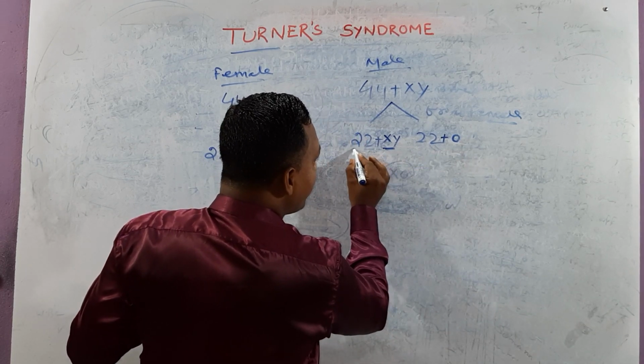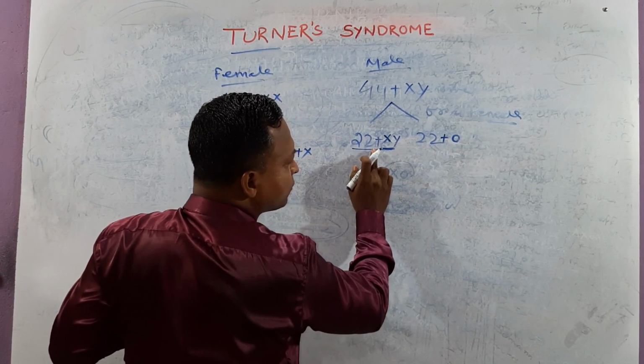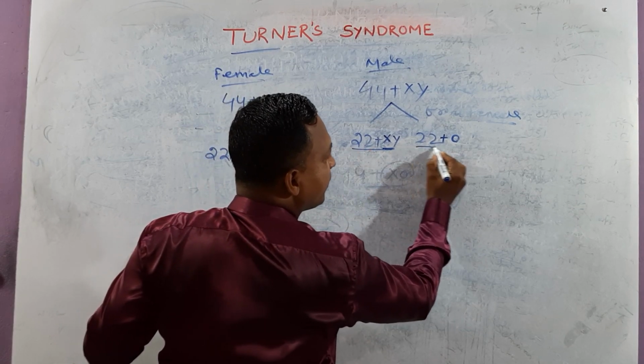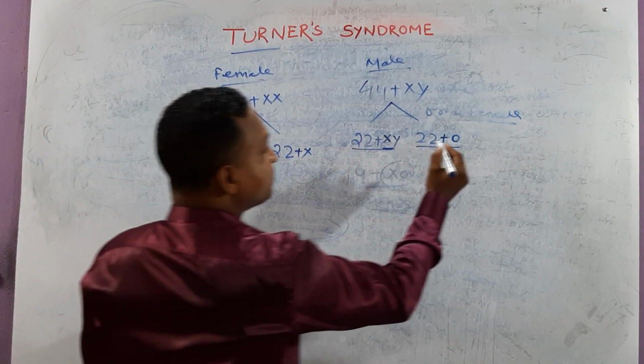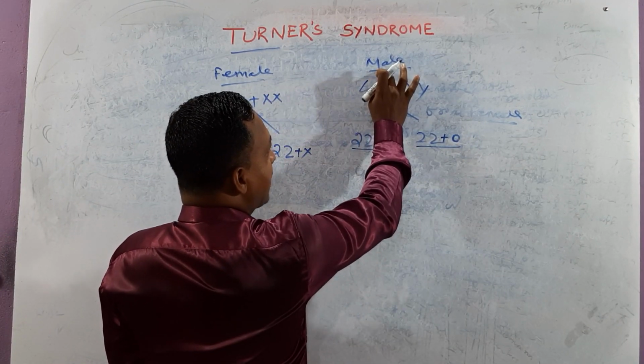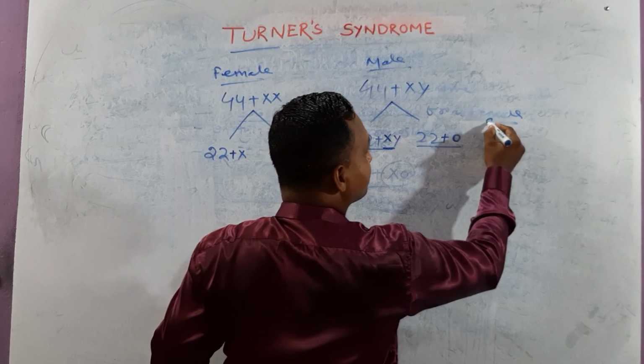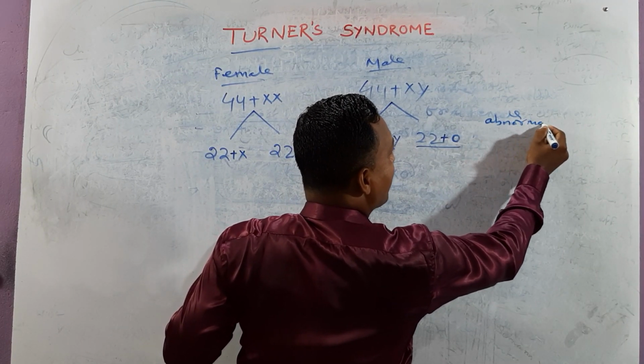Here 24 chromosomes are found in one gamete. Here 22 chromosomes are found in one gamete. So it is which meiosis? Abnormal meiosis. That means in the male, and what is this? Abnormal sperms.